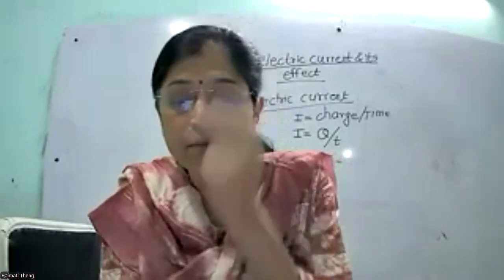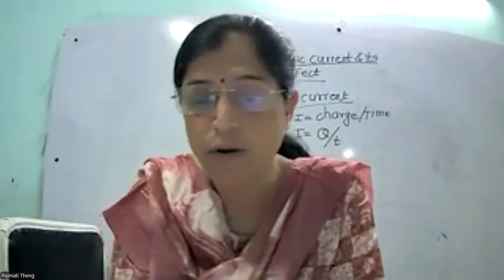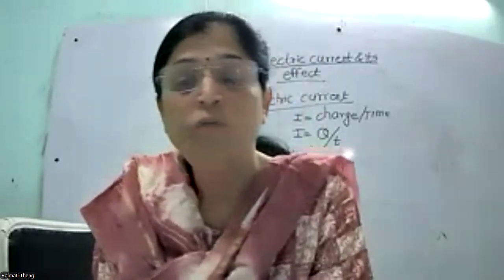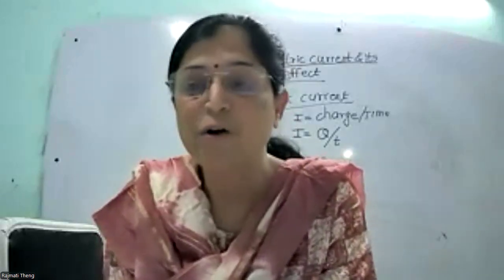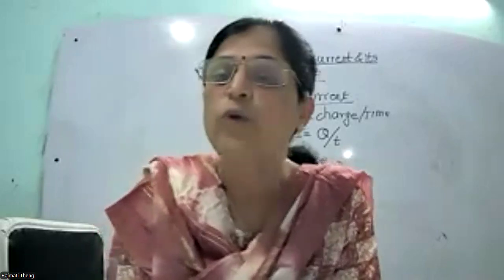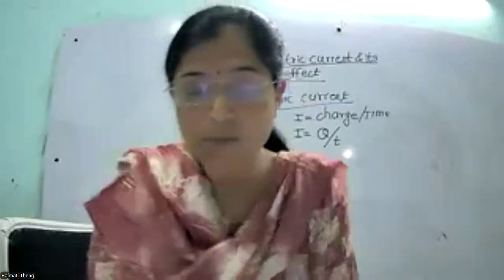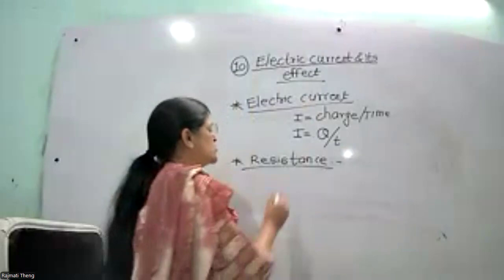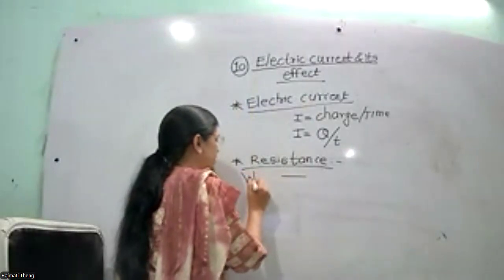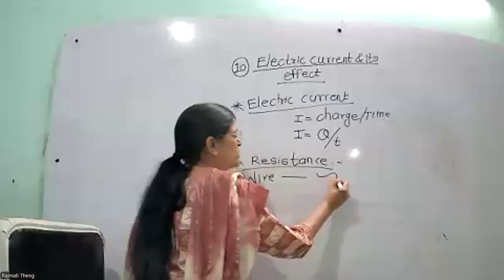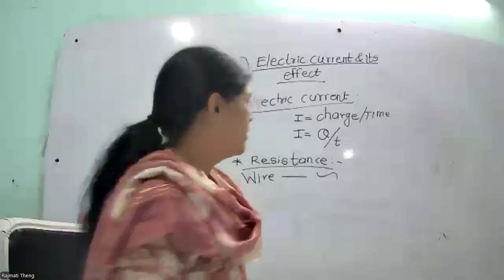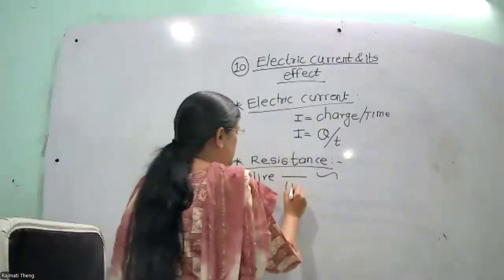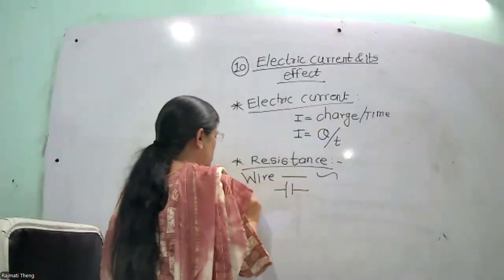Now, electric components and their symbols. To flow the current, there is a circuit diagram, and for the circuit diagram we are using symbols. For example, this one is the symbol of a wire. Then next, this one is the symbol of a battery.